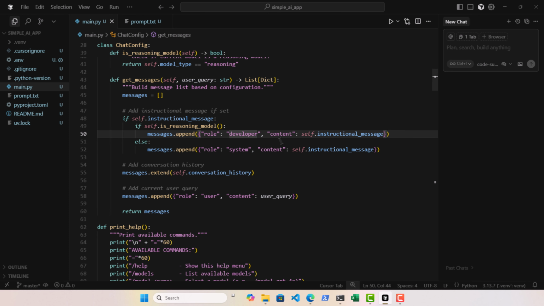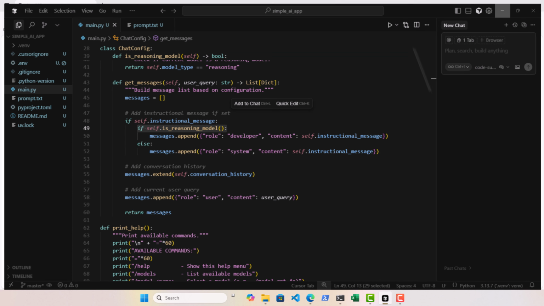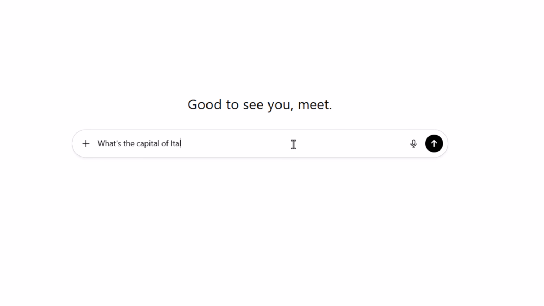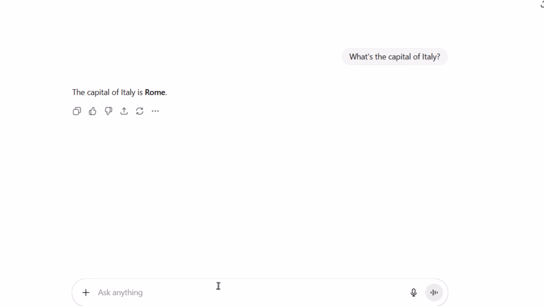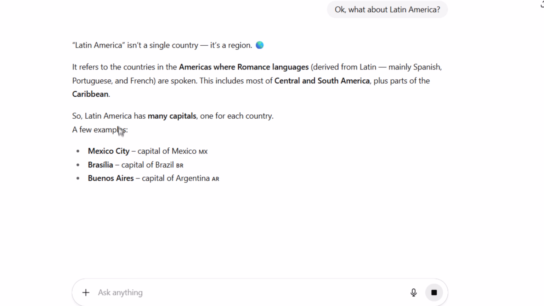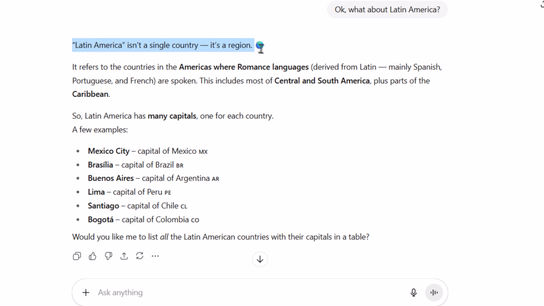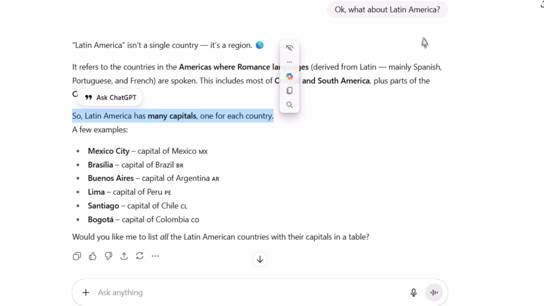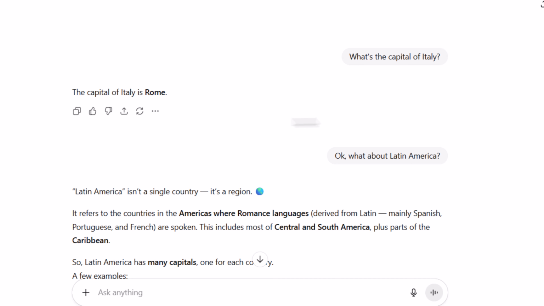Let's go to ChatGPT first to just explore what we mean by agentic states. Let's ask it what's the capital of Italy, okay? And obviously it will respond with Rome. Now if I ask it, okay, what about Latin America? Obviously I'm expecting it to rebuke me because Latin America is not a country, it's rather a class of countries. Let's see what it responds with. Obviously, it pointed out that Latin America is not a single country, it's a region. But it still remembers that what I'm asking about is capitals, even though I have not included anywhere in my prompt that I want capital of Latin America. It seems it has remembered our previous conversation where we asked the capital of Italy and it responded with Rome.